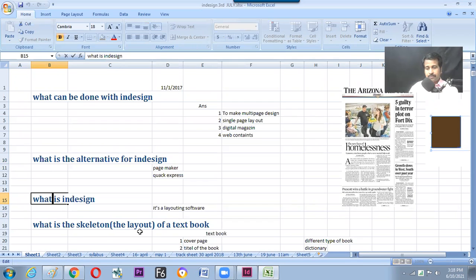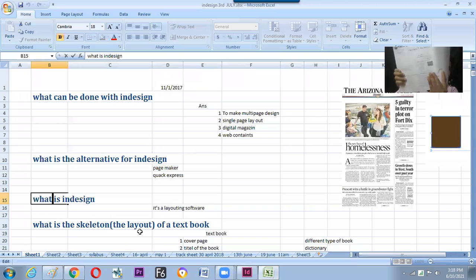Now switching to the multi-page design things. Multi-page design, let us take an example. I'll show you a book, so it will be very practical to understand. If any book, you'll see this book contains the front page, and immediately the next you'll find the page which contains the same name. But at every page after, we can find some contents.